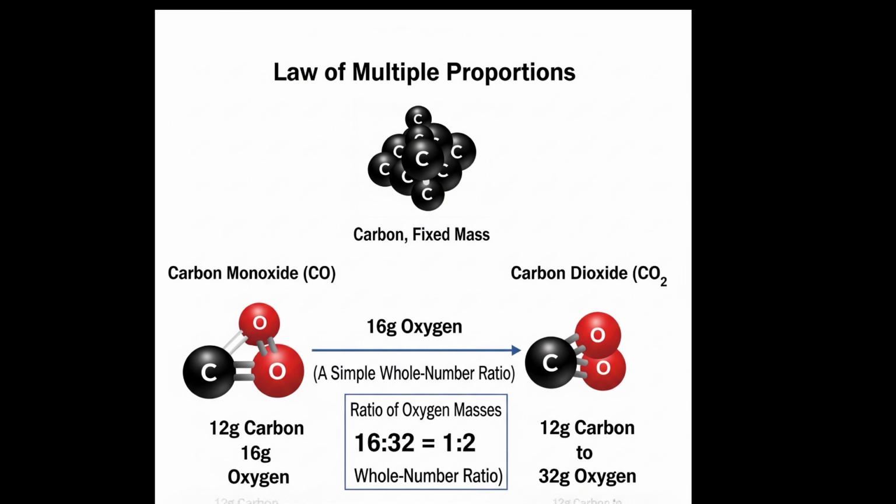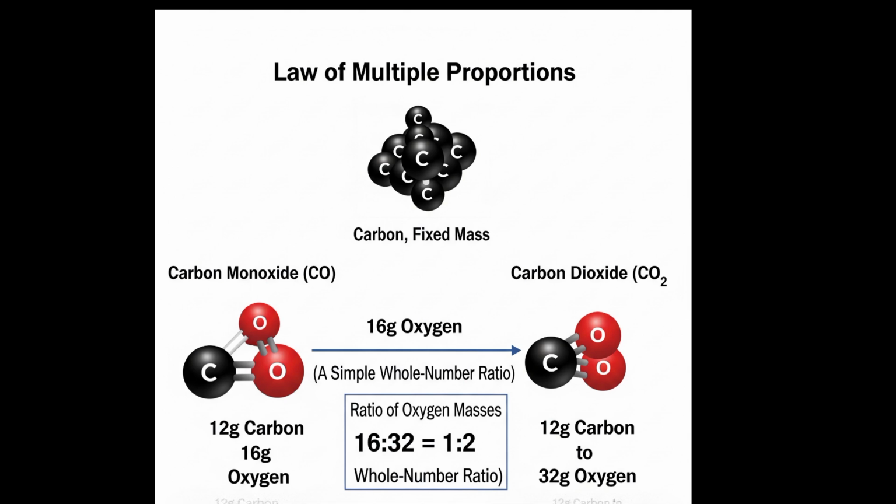This ratio is 16 to 32. We have a 1:2 ratio. This ratio is always a whole number ratio. We cannot get a 1.5 to 2 ratio, or 1.3 to 2, or 1.4 to 2. It is always a whole number ratio, 1 to 2.